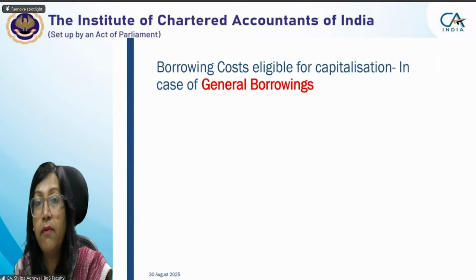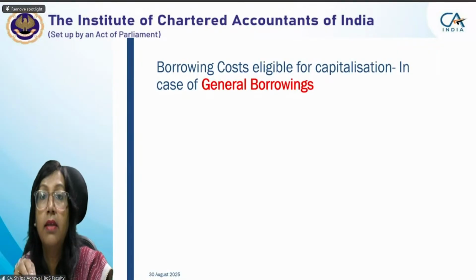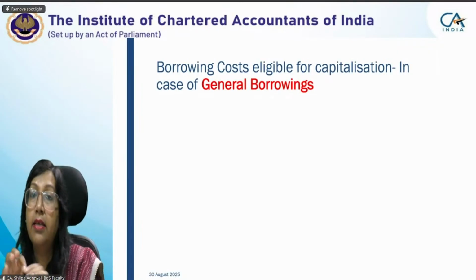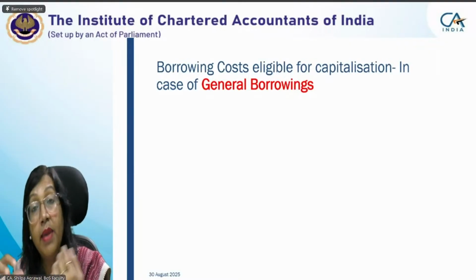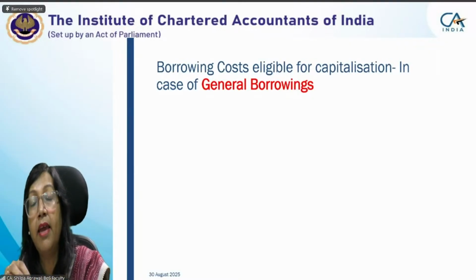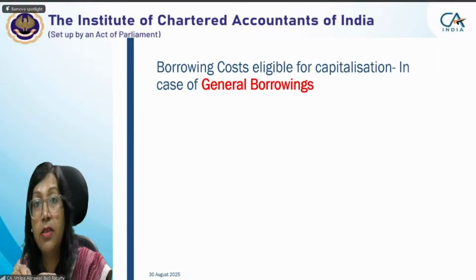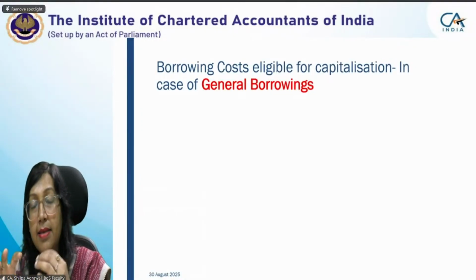In general borrowing, we cannot identify specific borrowings that relate to a particular asset. An entity may have many borrowings, which are used for many purposes. In that case, that is considered general borrowing.